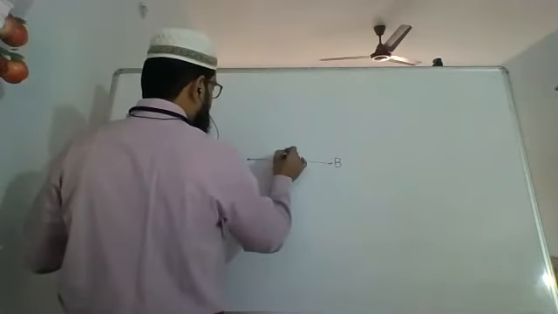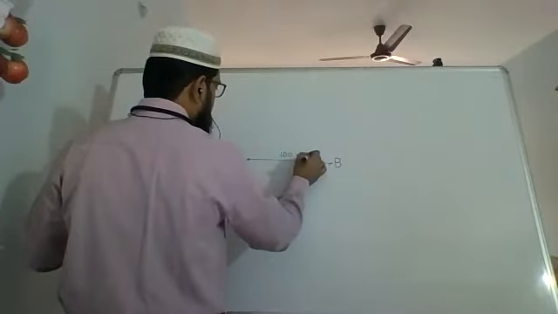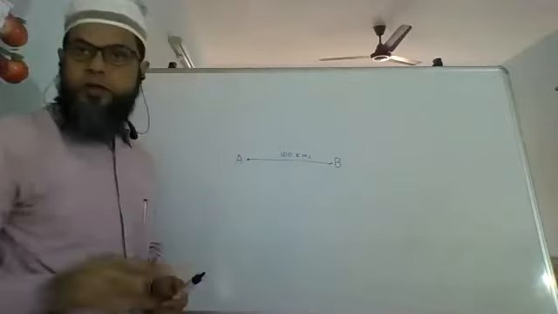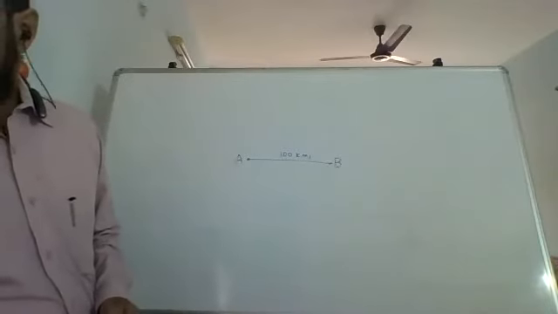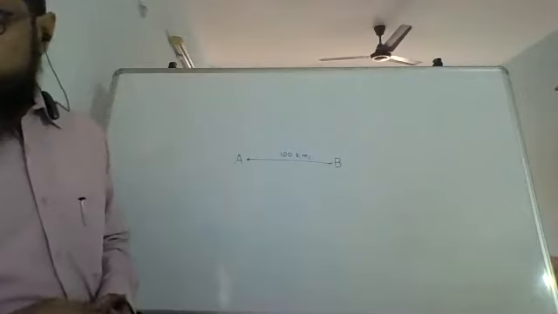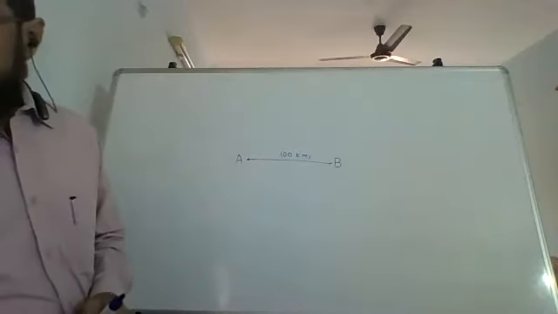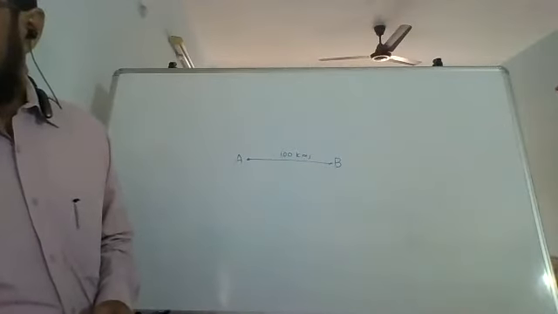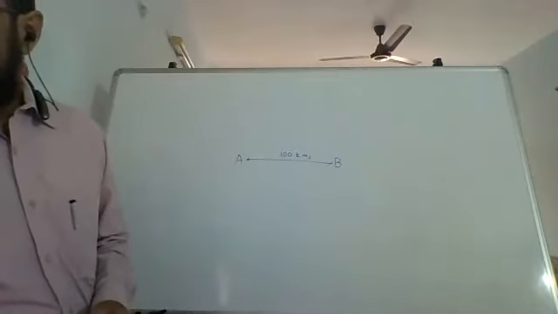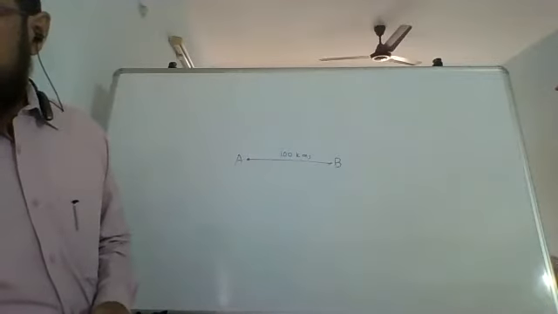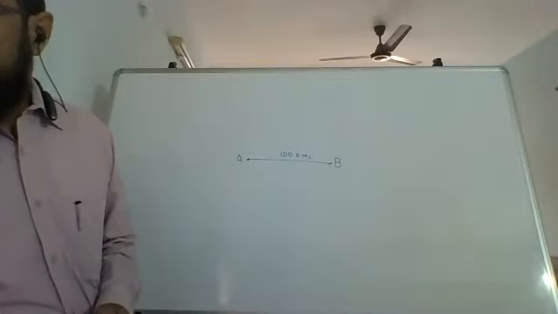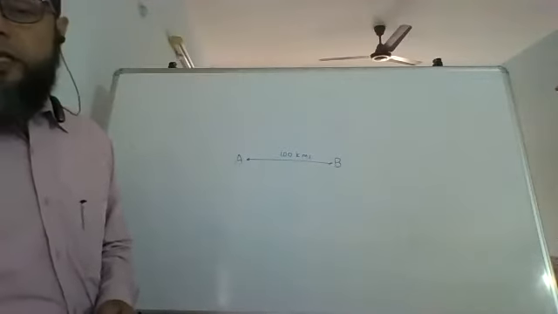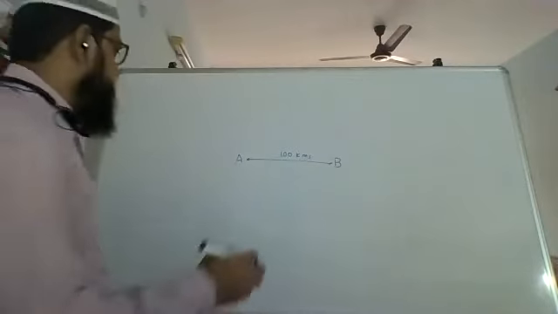That is what it says. This distance is given as 100 kilometers. So places A and B are 100 kilometers apart on a highway. One car starts from A and another starts from B.